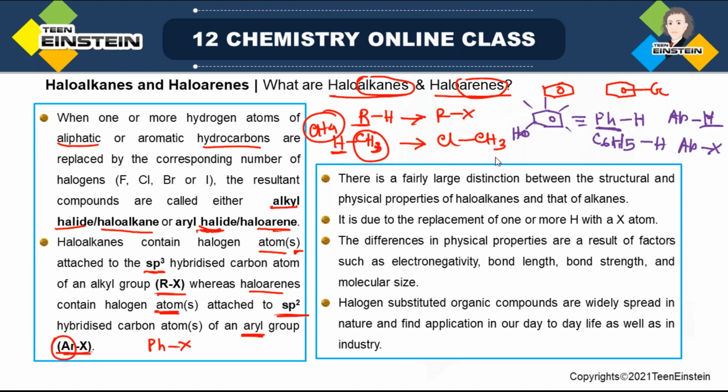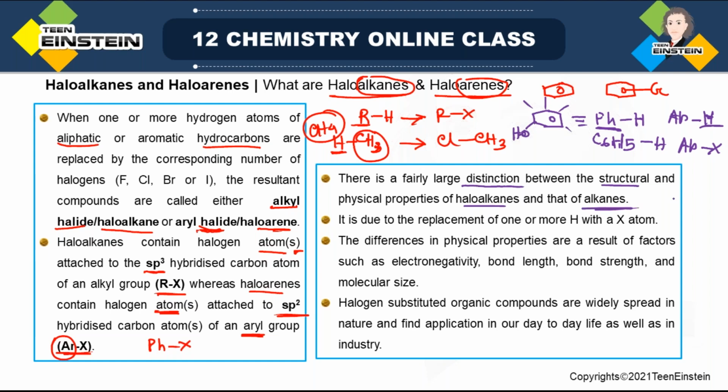Now, if we compare their change in properties, when you first have some alkane or some simple aryl group, and now you are replacing one of the hydrogens with a halo group, there will be some change in its physical properties and also some structural change. So there is a fairly large distinction between the structural and physical properties of haloalkanes and alkanes.